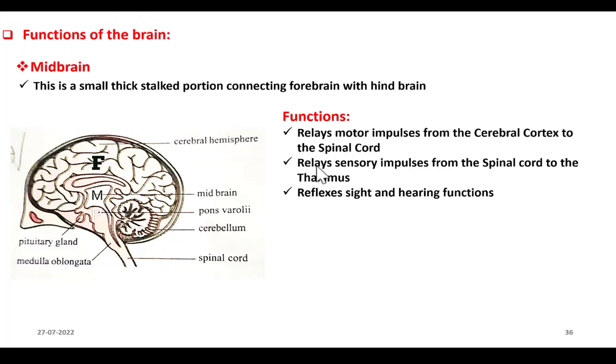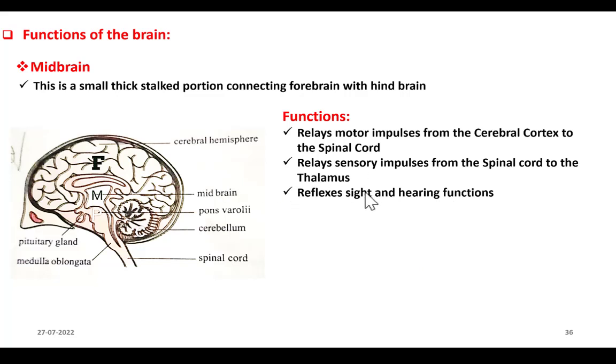Got it? Next, it relays sensory impulses from spinal cord to thalamus. So all the sensory information that is coming from the spinal cord comes to midbrain, and midbrain sends it to thalamus of diencephalon. Got it? So that is what is given here. Then it reflects sight and hearing functions.